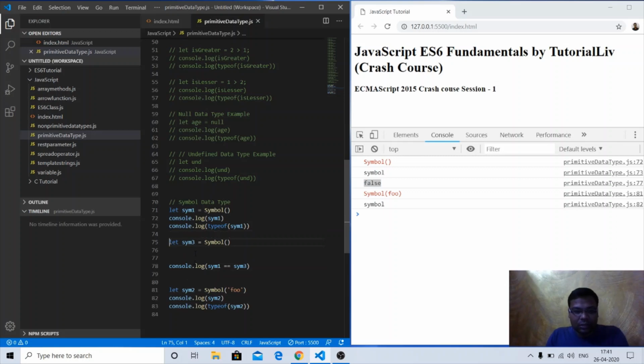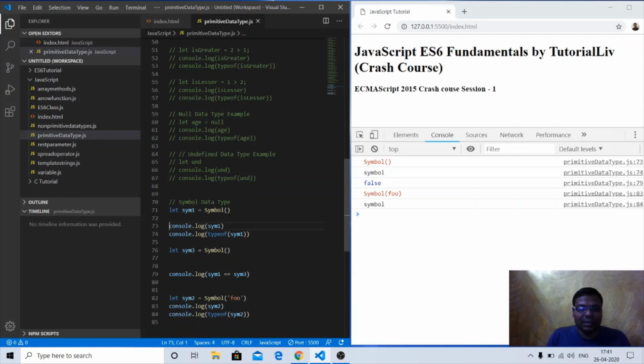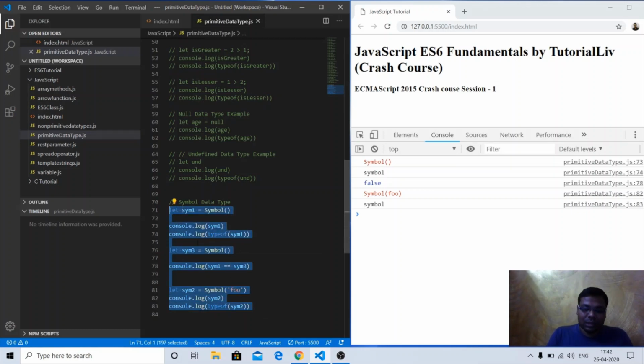However, if you see the sim1 and sim2 declarations, these are both exactly the same. We have this symbol here also, it is of type symbol also, but this is something tricky: two symbols cannot be the same in JavaScript. It is totally different. So once we are declaring any symbol data type in JavaScript, we should be very clear and provide some description with it. You can see details about the symbol data type in our detailed JavaScript session. So that's all for the JavaScript primitive data types.